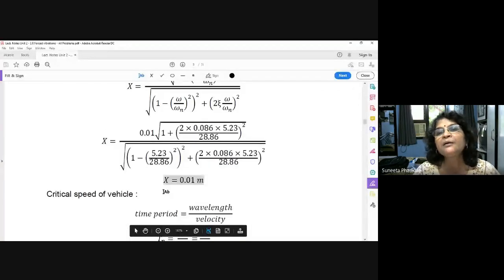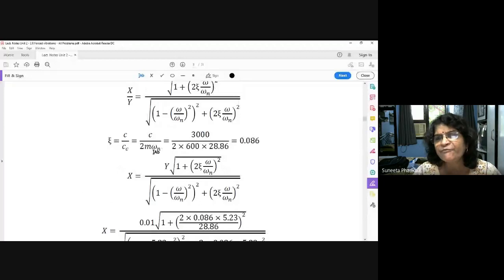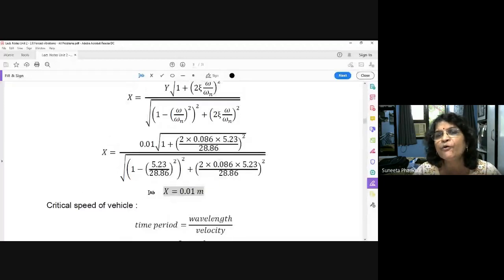This is the amplitude of car. Car will vibrate with this amplitude, but your wheels have the amplitude 0.01. So it is almost the same. If we get our answer up to 4-5 decimals, it may be 0.0123, it may be 0.0145, etc. So it is almost the same.